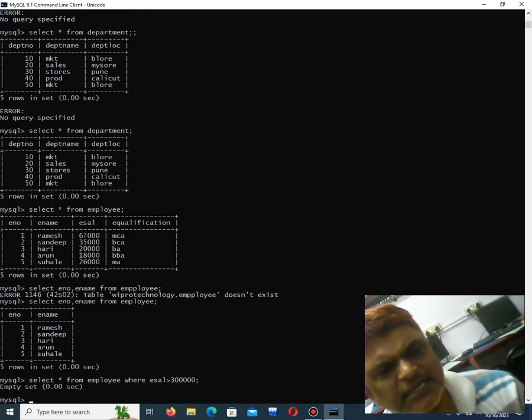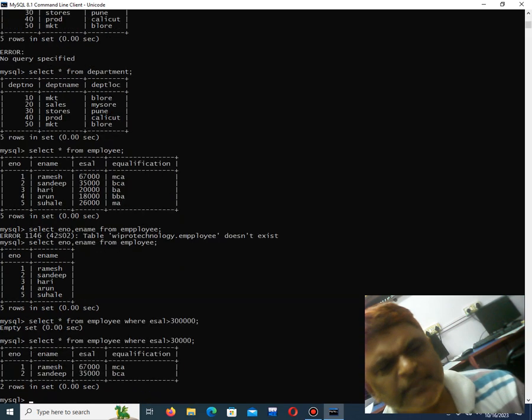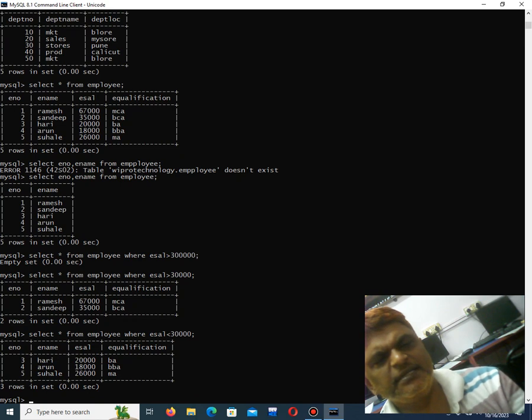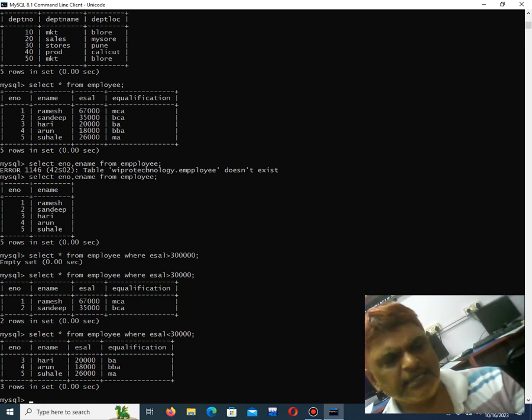Select star from employee where salary is greater than 30,000. It is showing the salaries which are above 30,000. Same thing, suppose I say less than, I want to find the salaries which are less than 30,000. So either you can say greater than 30,000 or less than 30,000.